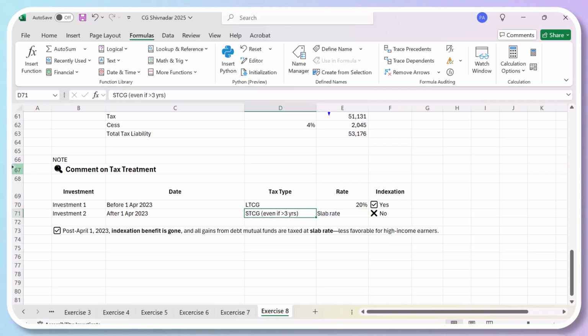To avoid confusion, I'm just taking this off. In case of investments bought after 1st of April 2023, there is no holding period concept, so you have to pay the tax as per the slab rate. No indexation benefit. Read the last one.